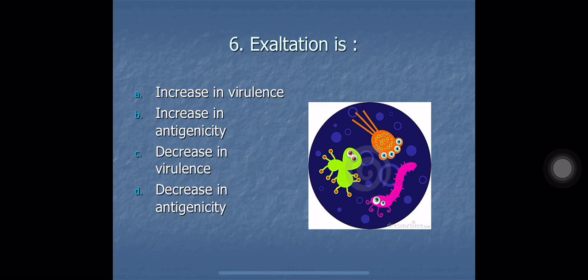Exaltation is opposite of attenuation. Let us see the options. Option A, increase in virulence. Option B, increase in antigenicity. Option C, decrease in virulence. And option D, decrease in antigenicity. So exaltation is opposite of attenuation, meaning exaltation is increasing the strength of the microbe. Increasing the strength means increasing the virulence. So the correct answer here is option A, increase in virulence.